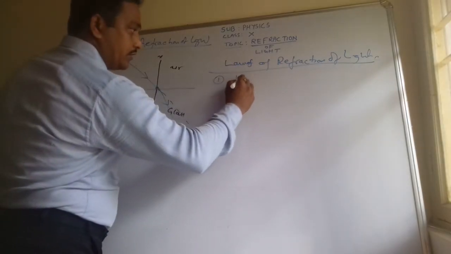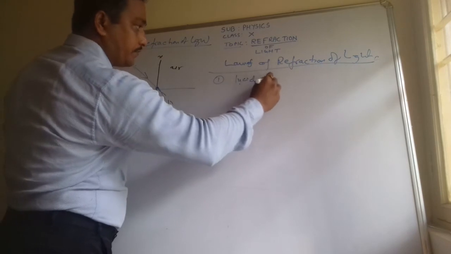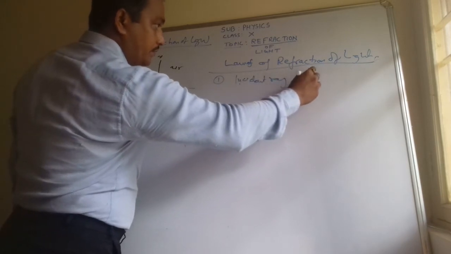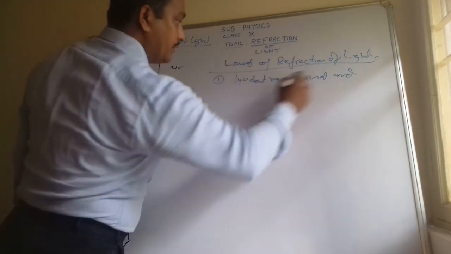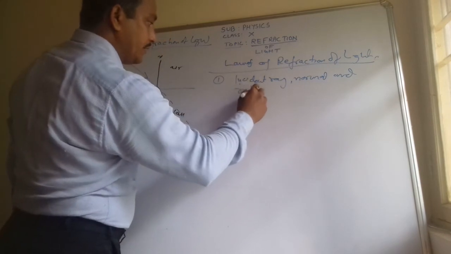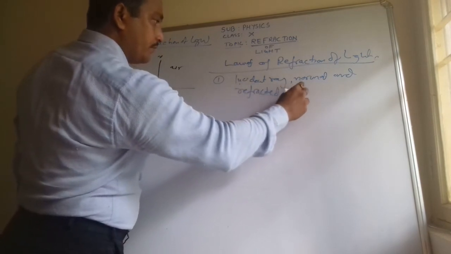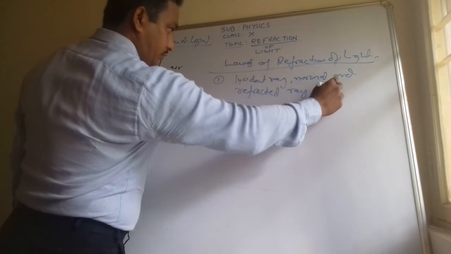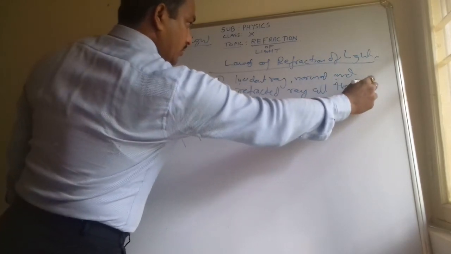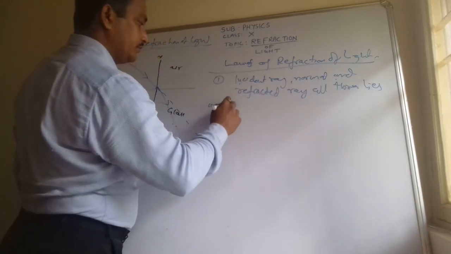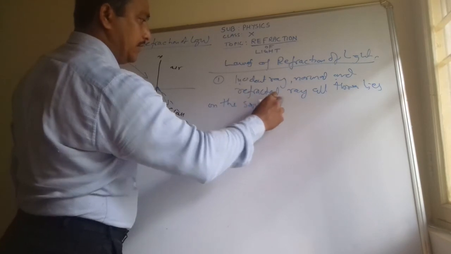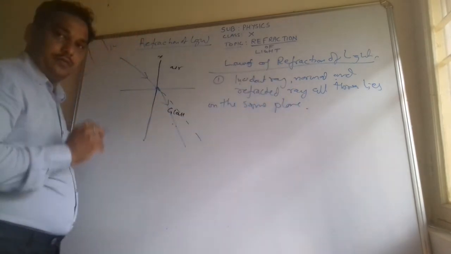So what will you write? Incident ray, normal and refracted ray, all three lie on the same plane. Now second point.